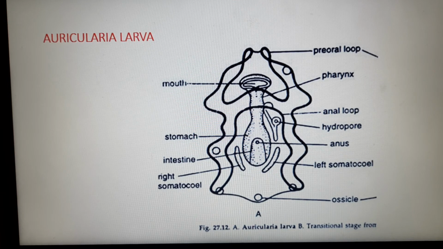It is a free swimming larvae which forms within 3 days of hatching. It is a transparent, pelagic larvae measuring about 0.5 to 1 mm in length. It has various lobes like the preoral lobe, which is present in front of the mouth, and the anal lobe, which is present near the anus. You also see the digestive system developed with mouth, pharynx, esophagus, stomach, intestine and anus.